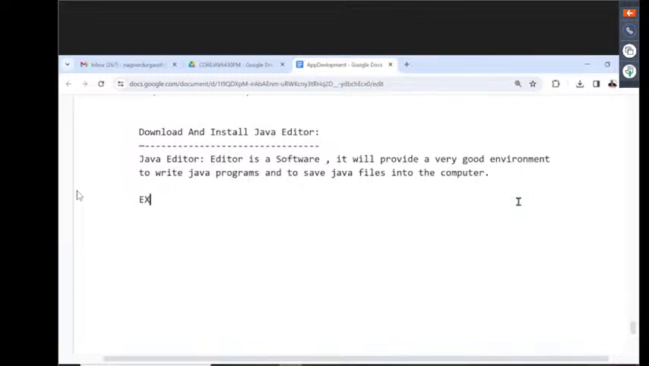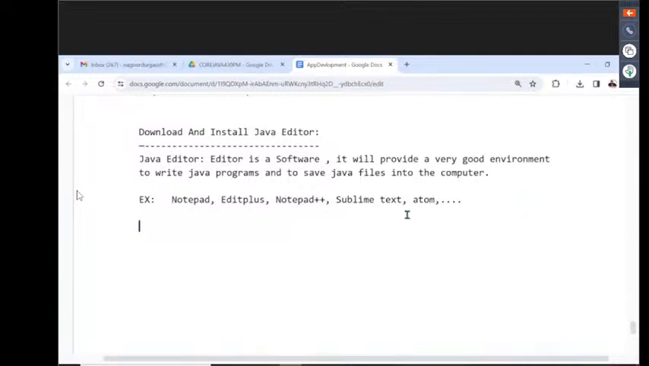What are the various editors available outside? If you observe, Notepad is also acting as an editor. Edit Plus is also acting as an editor. Notepad Plus Plus is also acting as an editor. Sublime Text is also acting as an editor. Atom is also an editor, and so on. So many editors are available, and all of these are acting as editors only.